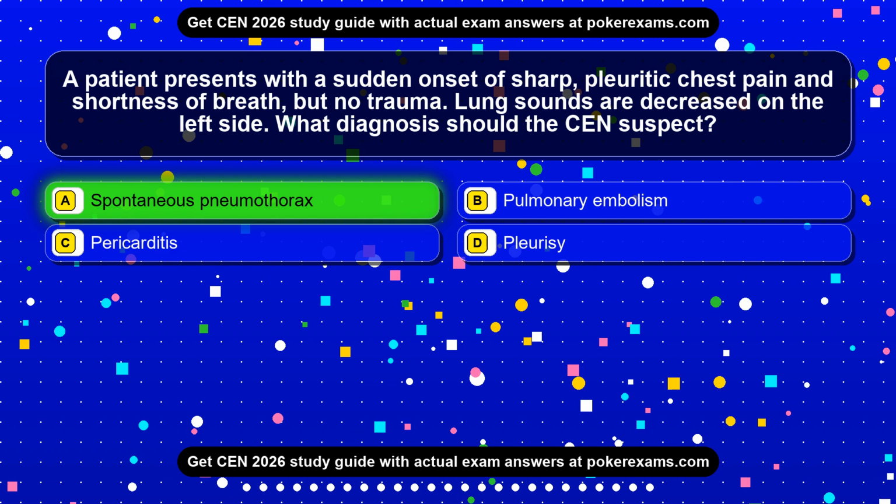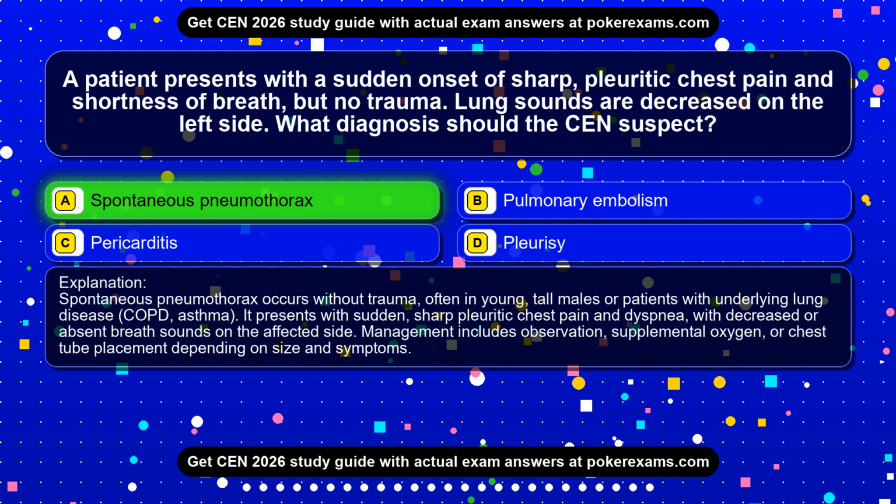Spontaneous pneumothorax. Spontaneous pneumothorax occurs without trauma, often in young, tall males or patients with underlying lung disease, COPD, asthma. It presents with sudden, sharp pleuritic chest pain and dyspnea, with decreased or absent breath sounds on the affected side. Management includes observation, supplemental oxygen, or chest tube placement depending on size and symptoms.